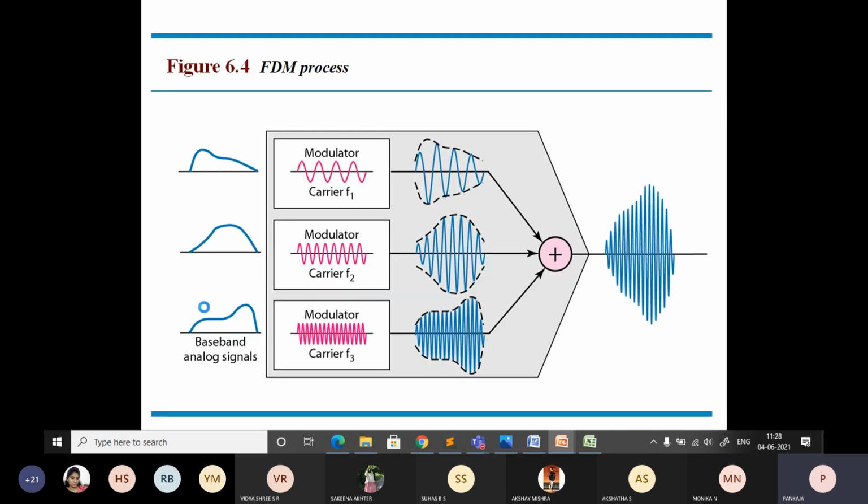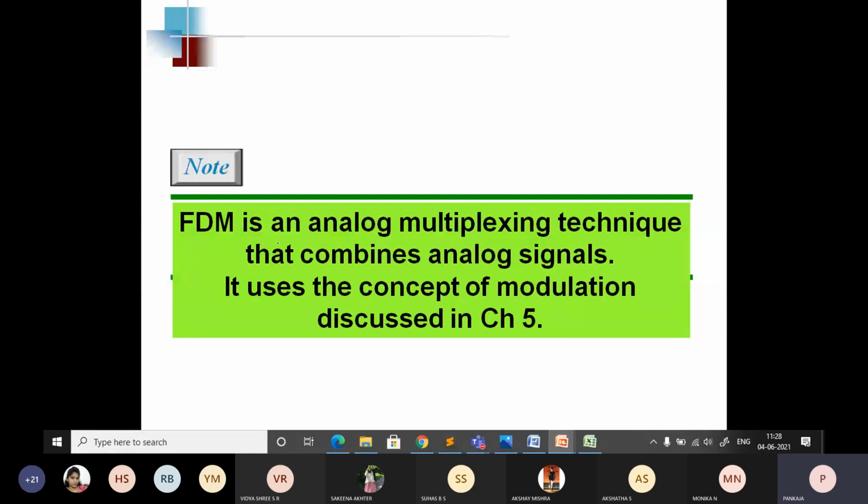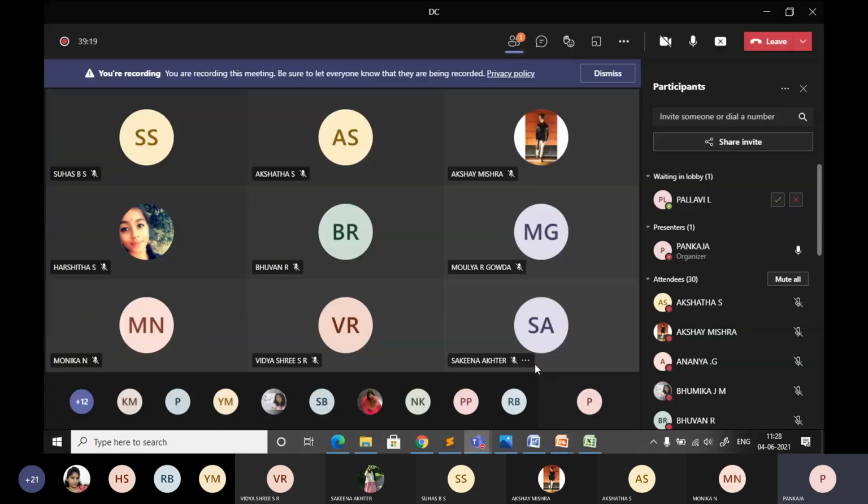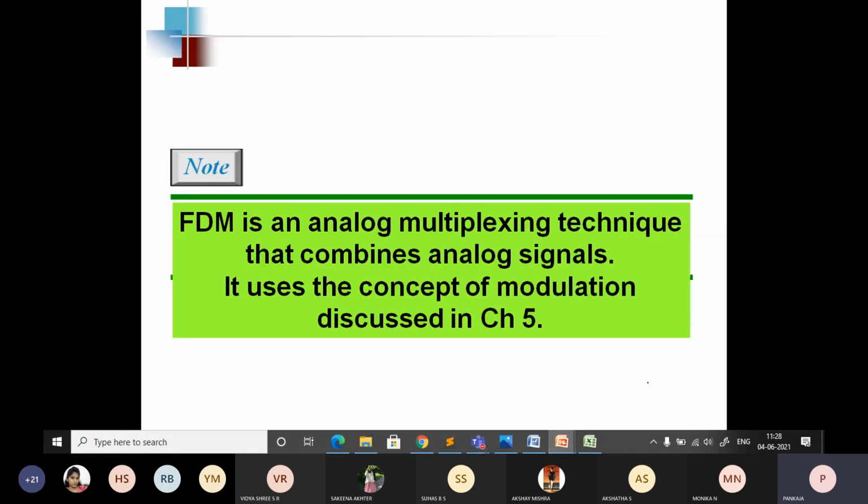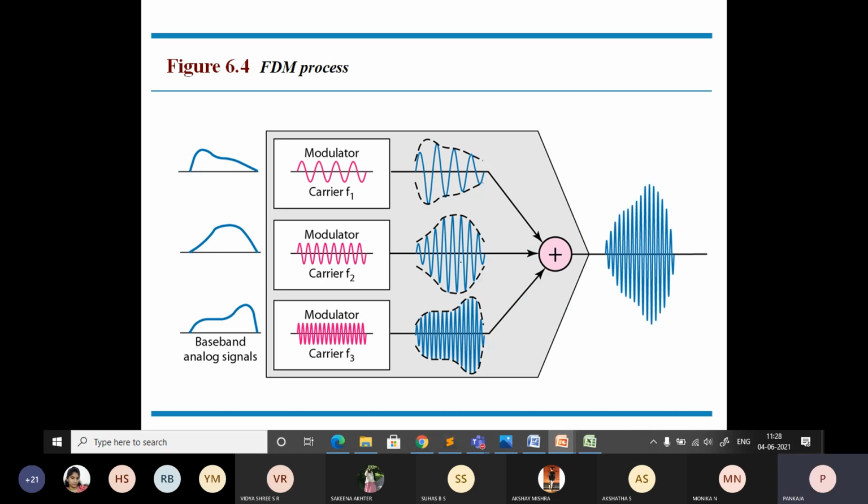Here, FDM is an analog multiplexing technique that combines analog signals. Just remember, FDM stands for analog signals. It uses the concept of modulation, which we discussed in the previous chapter. So we'll just move on to how the multiplexing process goes on.